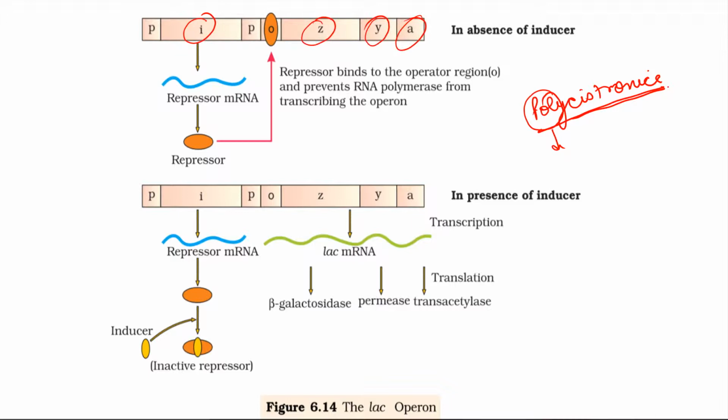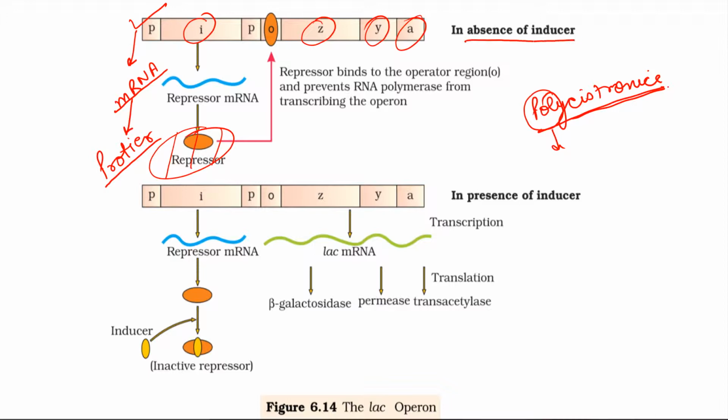I gene will code for a repressor protein. This is a protein which is a product of I gene and it will form repressor protein through mRNA. This piece of DNA will form mRNA, mRNA will form protein.